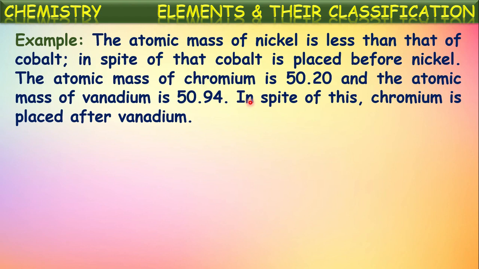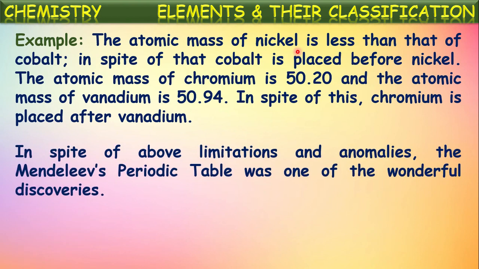But according to their chemical properties, to keep the elements with similar properties in one column, he wrote vanadium first, followed by chromium. The same here also, nickel and cobalt. Here actually nickel should be written first, but he arranged cobalt before nickel in the periodic table to keep the elements with similar properties in one column. These we can say as violations of the periodic law, wrong placements.